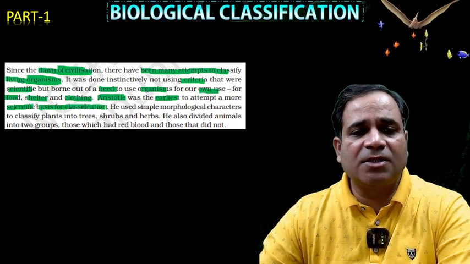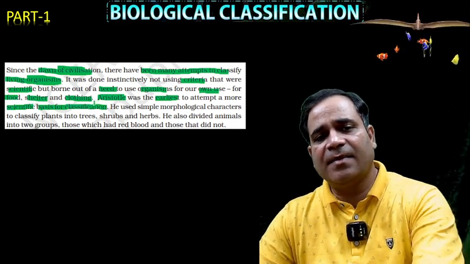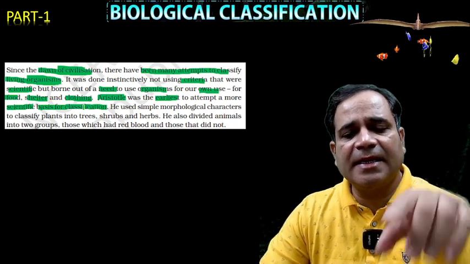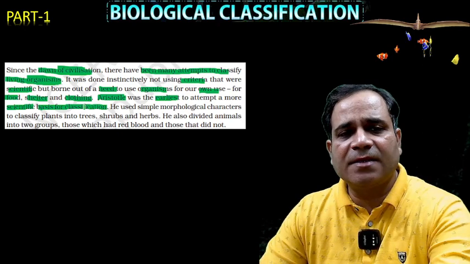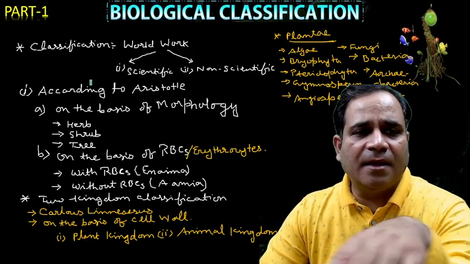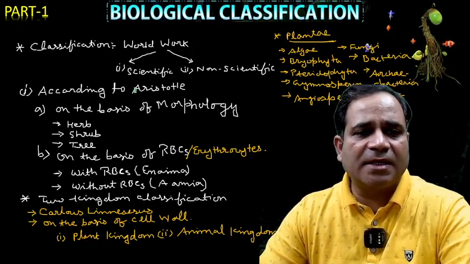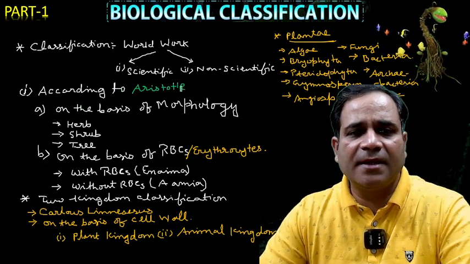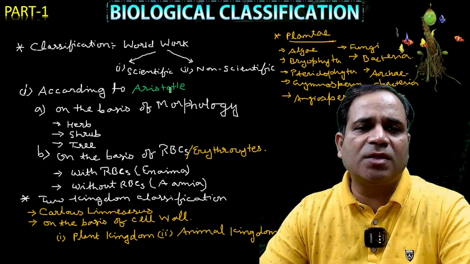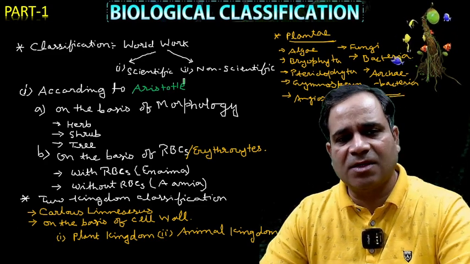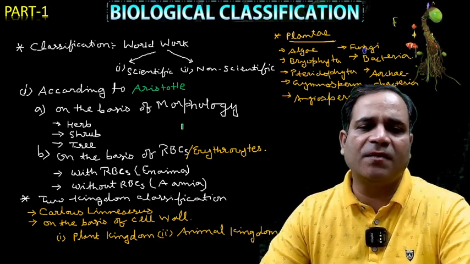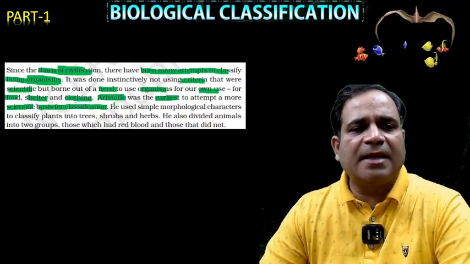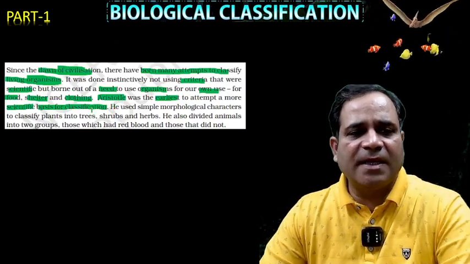I told you this in the previous slide. Aristotle classified scientifically on the basis of morphology and on the basis of RBCs.